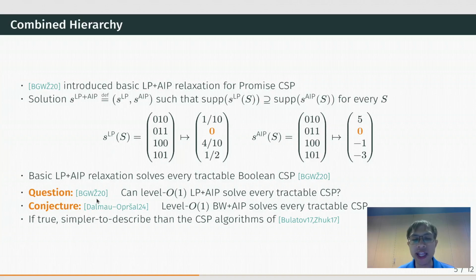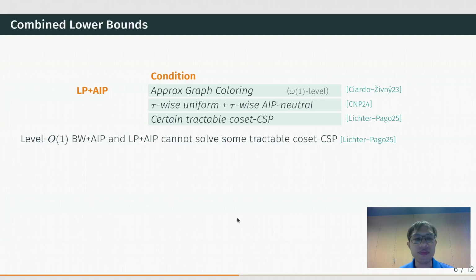These questions are interesting because of the CSP algorithms found independently by Bulatov and Zhuk. Both of these CSP algorithms are highly non-trivial combinations of BW and Gaussian elimination. So if the answers to these questions are yes, then we will get a simpler algorithm for CSP. With that in mind, it is of interest to show lower bounds to the LP plus AIP hierarchy.